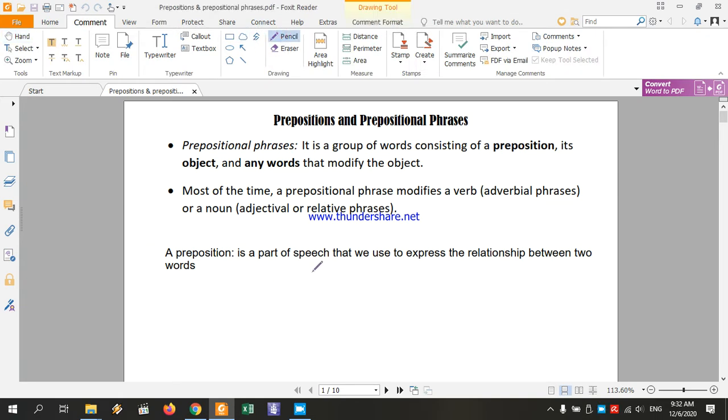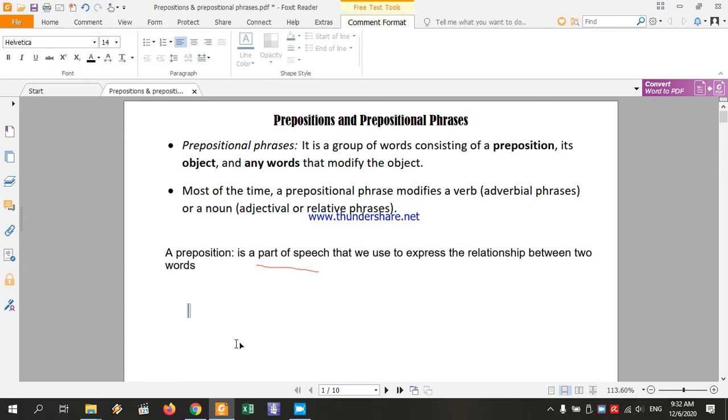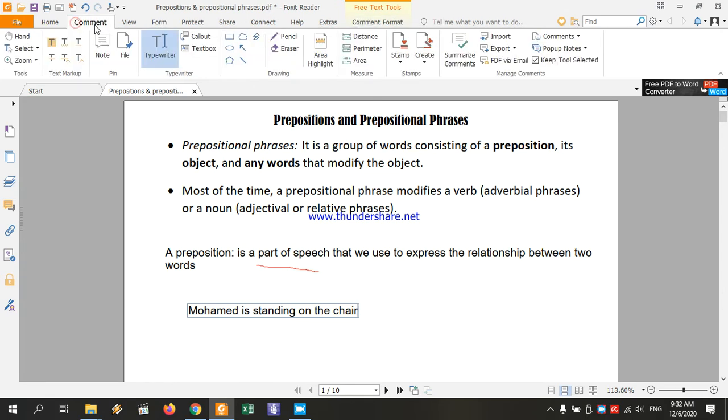A preposition is a part of speech that we use to express the relationship between two words. For example, if I say Muhammad is standing on the chair, here the preposition is on. It's a word that shows the relationship between two different words. It tells us the relationship between Muhammad and the chair, that Muhammad is standing on the chair, not standing next to or nearby the chair. Okay?